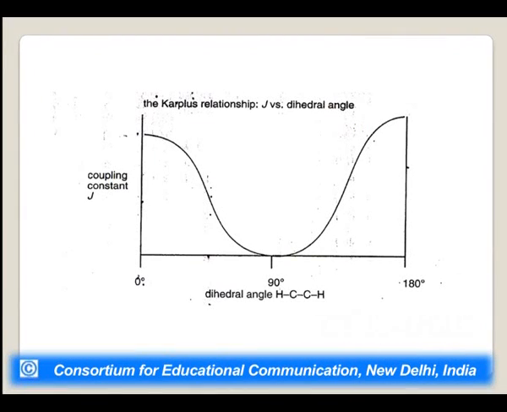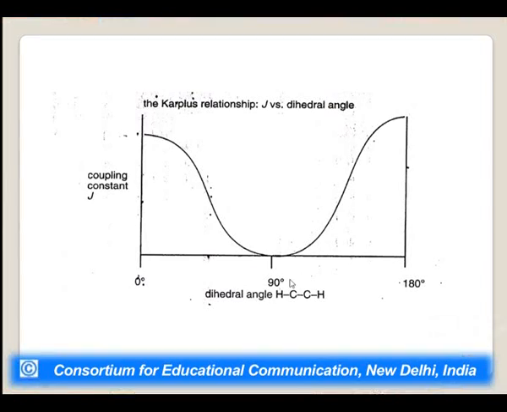And you can see this is the graphical representation, this is the coupling constant J, and this is how it varies. At 0 degree angle, the value of J will be the highest value, at 90 degree angle it will be 0, and at 180 again it will have a highest value of J, and in between 0 to 90 and 90 to 180 the values vary. You can see as the angle increases, the values decrease, and after 90 degrees the values increase, and at 180 it becomes maximum.